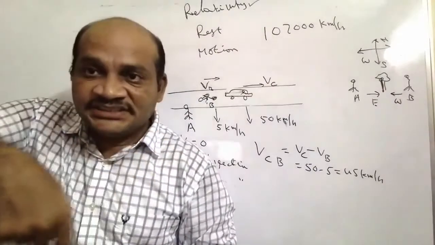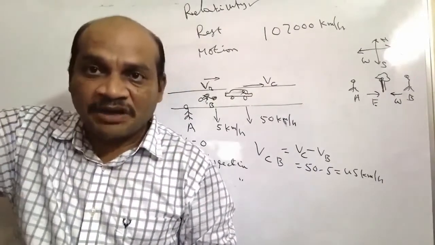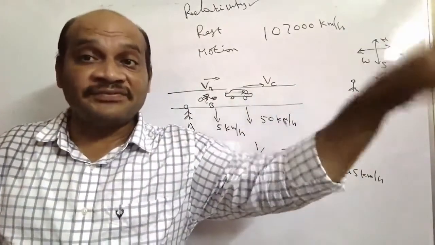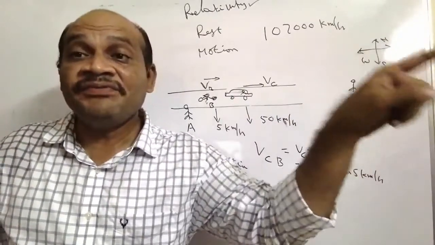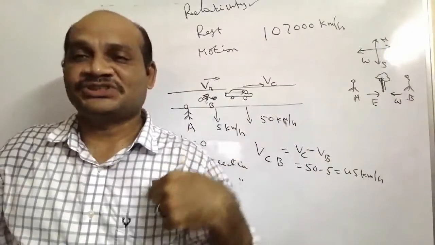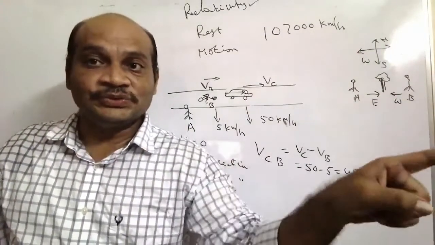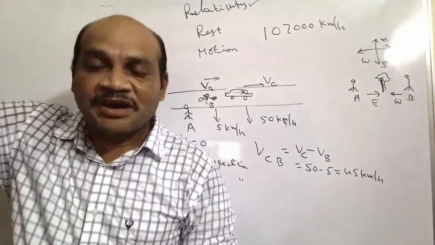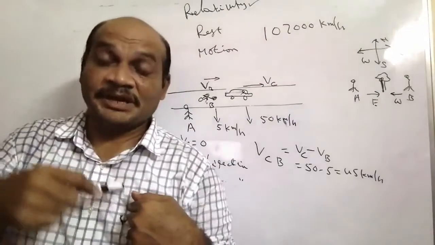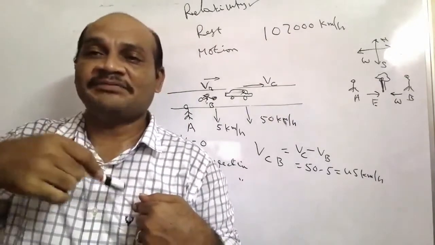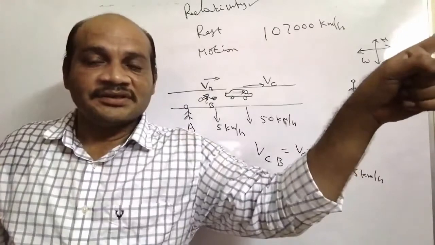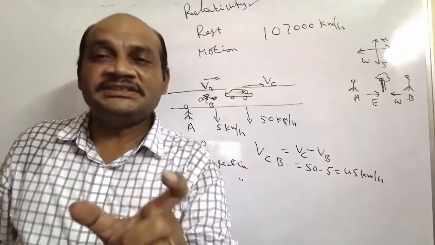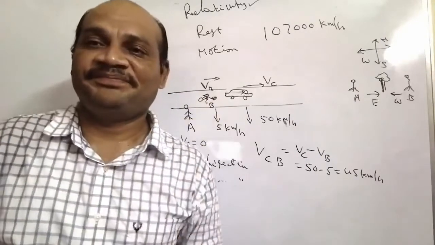Here, your reference is this compartment. With respect to this compartment, I am at rest. His reference is the railway platform. Relative to the railway platform, I am in motion. Relative to this compartment, I am at rest. Relative to the railway platform, I am in motion. So this is the rest and motion relativity.